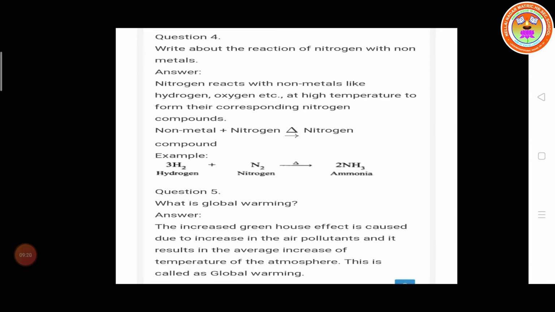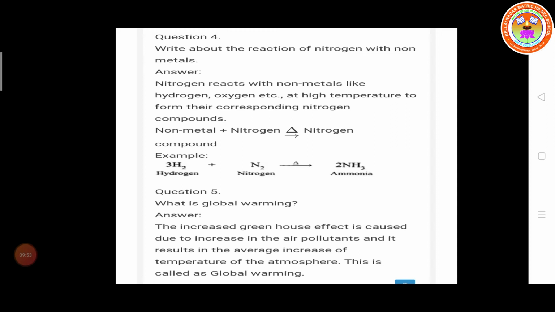Fourth question. Write about the reactions of nitrogen with the non-metals. Nitrogen reacts with non-metals. So what are the non-metals? Hydrogen, oxygen, etc. At high temperature, they form the corresponding nitrogen compounds. Non-metals react with nitrogen to form nitrogen compounds.